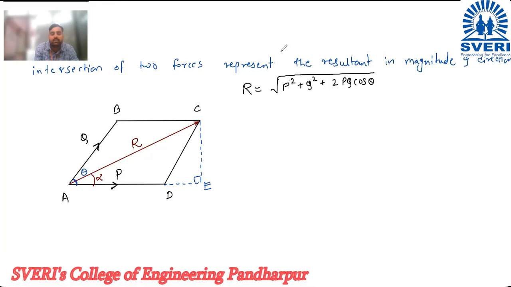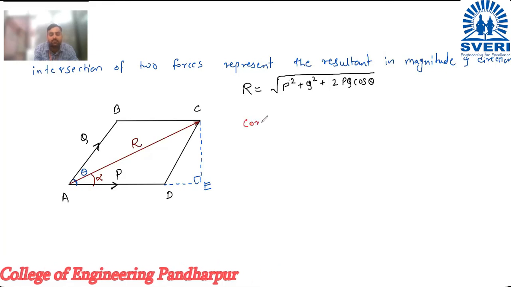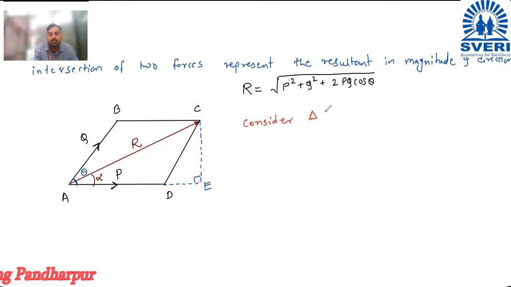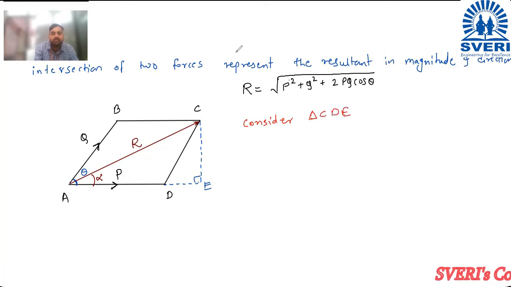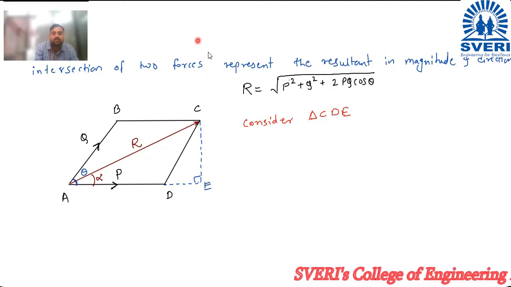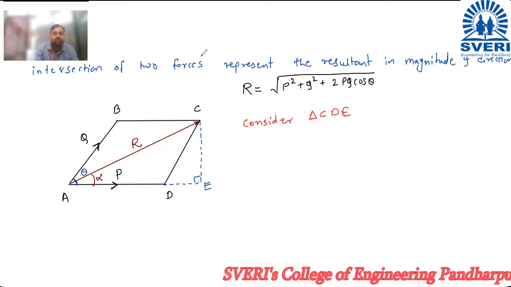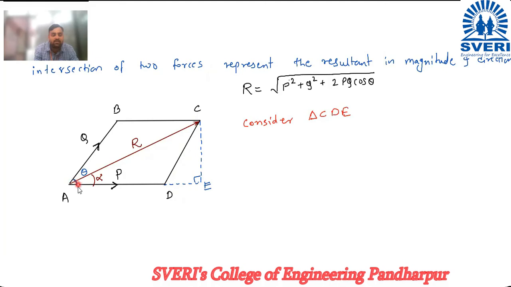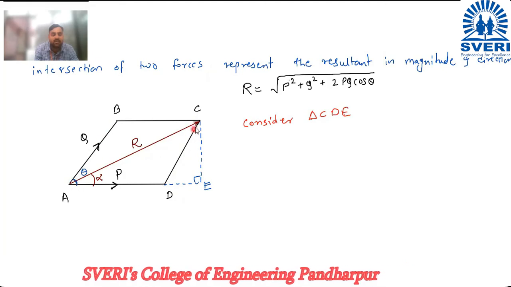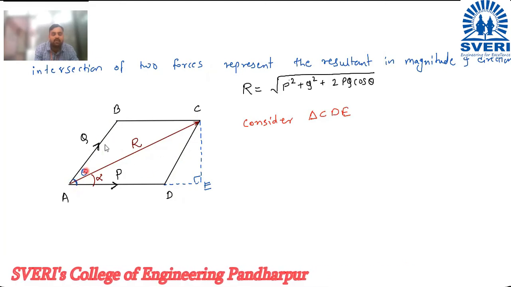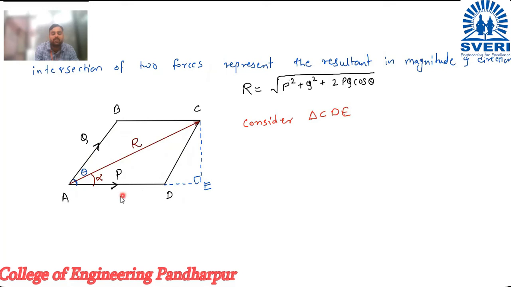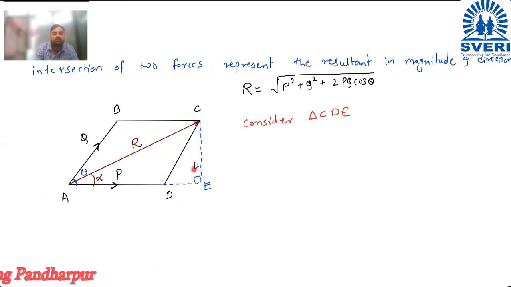Here I will say consider triangle CDE. Look, triangle CDE. Consider this triangle CDE. Now here you can see if this angle is theta, this side and this side are two parallel sides. AB and CD are parallel to each other, and AE will be their transverse or AD will be their transverse.